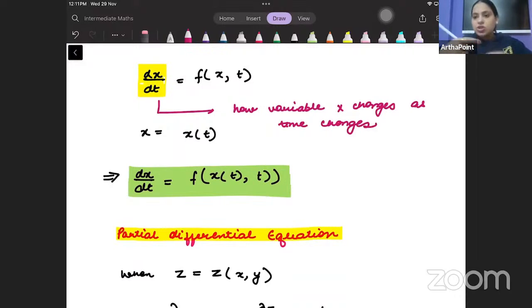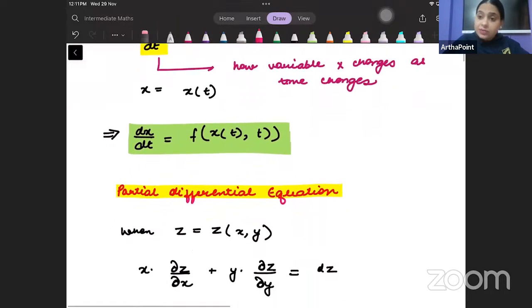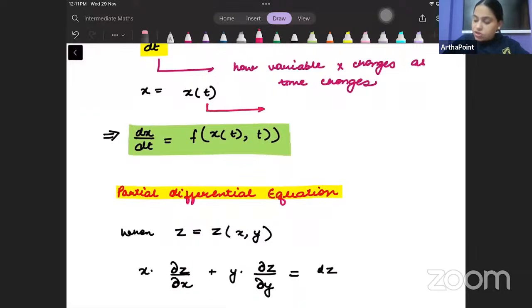As time changes, that is, as my dt, the change in time, occurs, how will my variable x change? The change in variable x as t changes is called dx by dt. And we are saying that it is a function of the variable x and the time component, where x itself is a function of time.